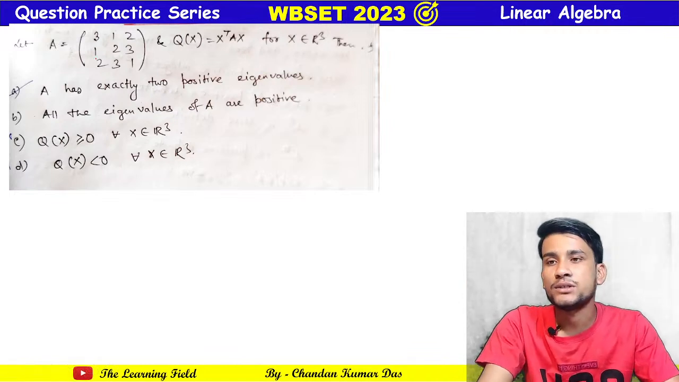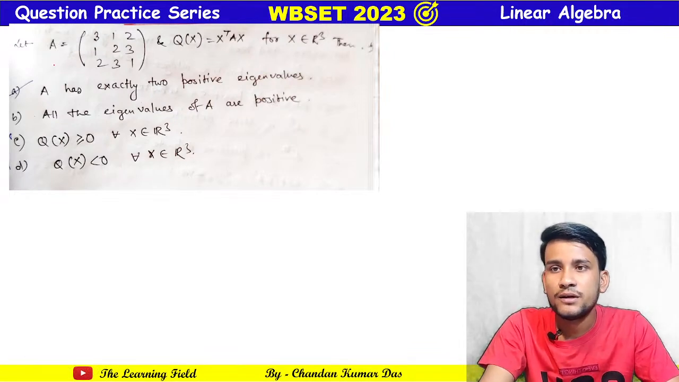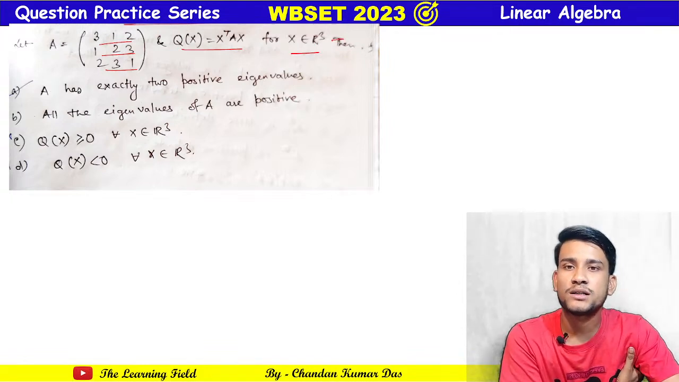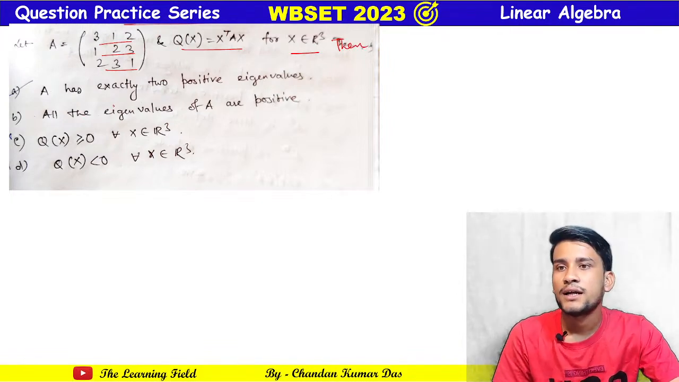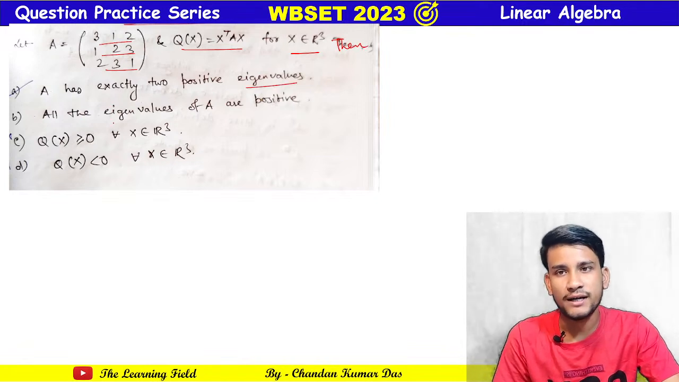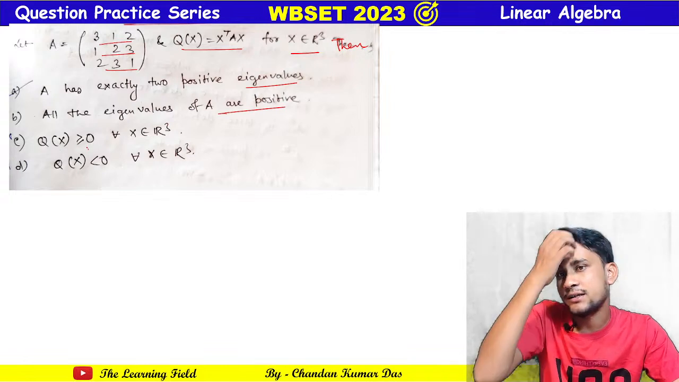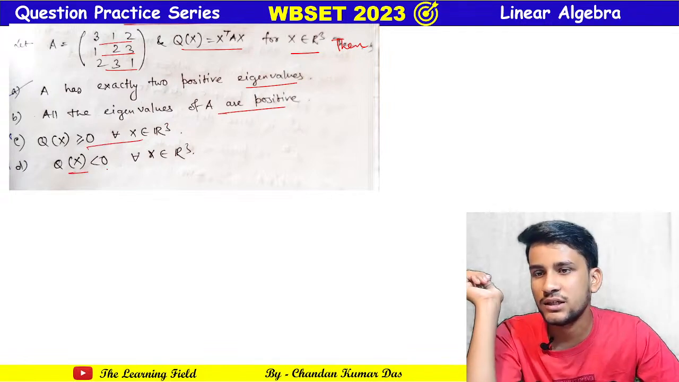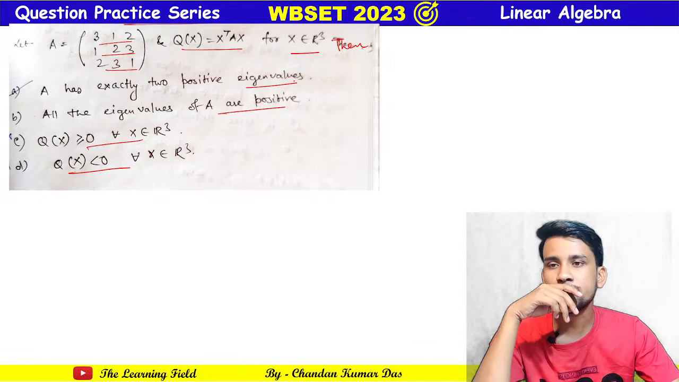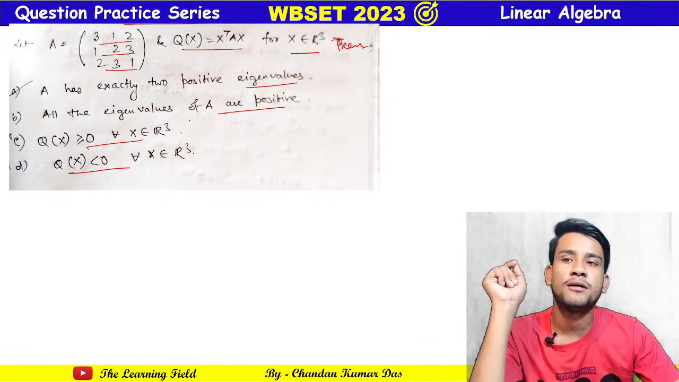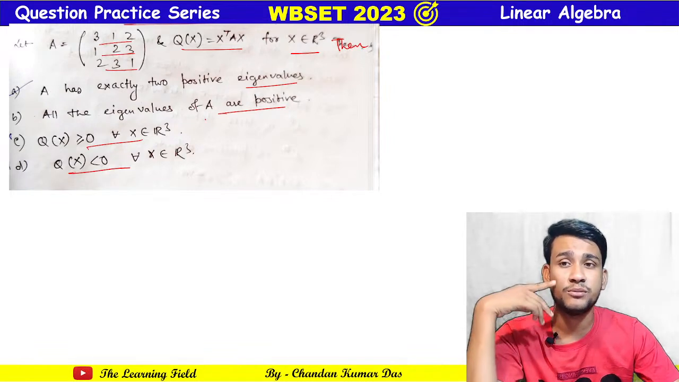Okay. Next question. Let A be equal to 3 1 2, 1 2 3, and 2 3 1, and Qx is equal to x transpose A x. This is a question from quadratic form. For x belongs to R3, then what? A has exactly two positive eigenvalues. All the eigenvalues of A are positive. Qx greater or equal to 0 for all x belongs to R3. Qx less than 0. So see, how can we check whether all the eigenvalues are positive or negative?